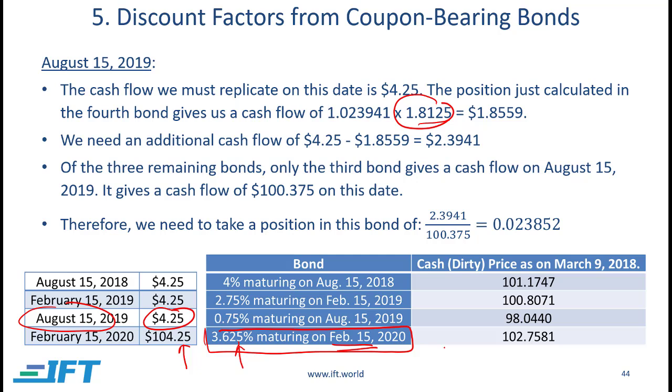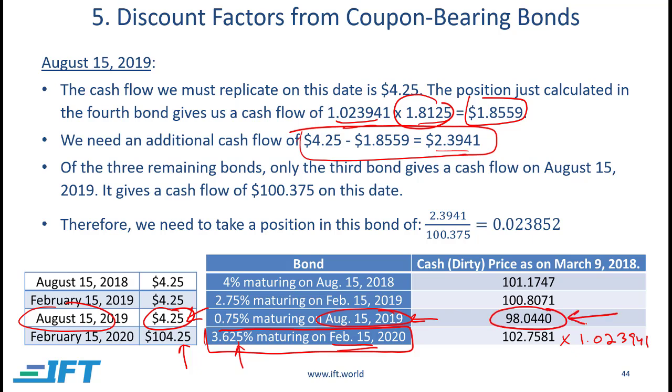And I've actually bought 1.02394 of those. So the coupon payment that I get on this date from the last bond is 1.8559. But I need 4.25. So if I subtract 1.8559 from 4.25, I still need another 2.3941, which I have to get from this bond now.